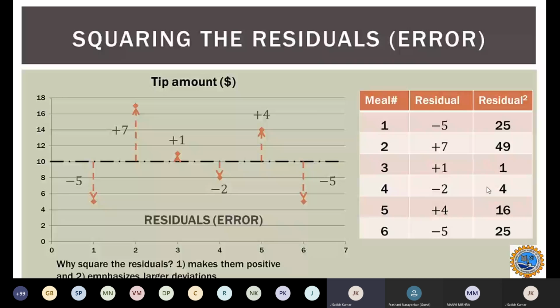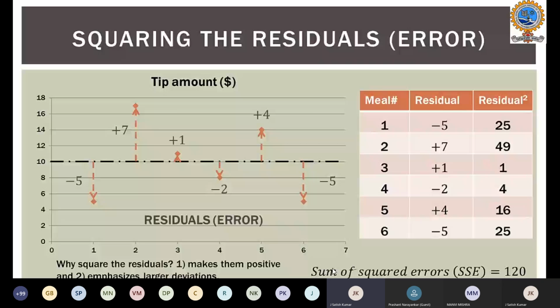You can see the table on the right-hand side: for each value, the residual and the residual squared. When I say residual squared, we simply square the difference between the mean and the actual values. The sum of these squared residuals is called the sum of squared errors, or SSE, which will be 120. This is a simple addition of 25 plus 49 plus 1 plus 4 plus 16 plus 25. If you add all these values, you get 120, which is the sum of squared errors.